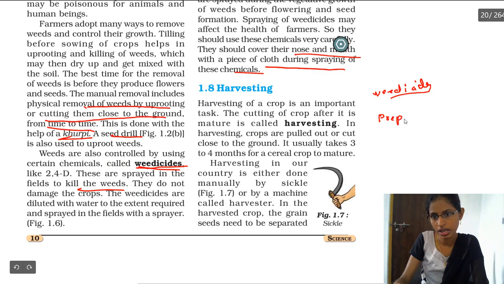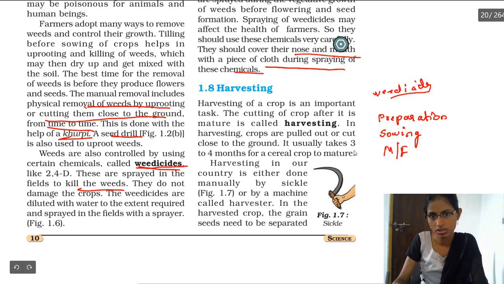First we prepared the soil. Next we sowed the seeds, okay? After sowing the seeds, we added manures and fertilizers, so the plants grew. Now what we have to do is harvest the plants. Harvesting is the cutting of the crop after it is mature, okay?